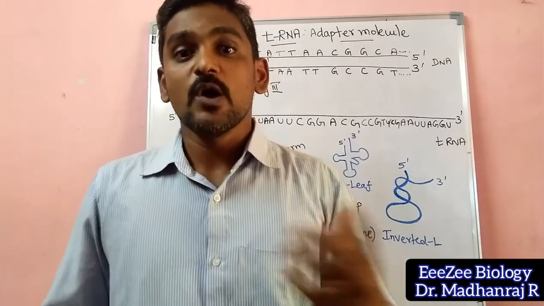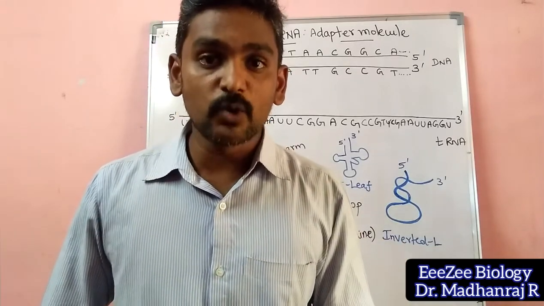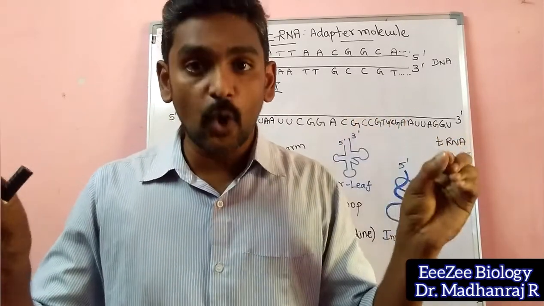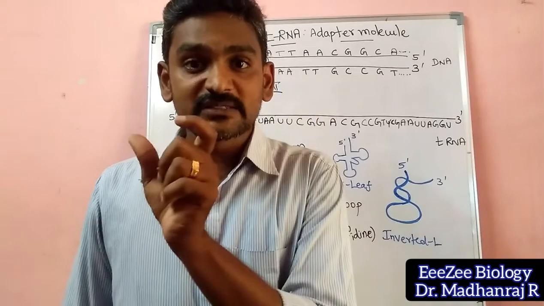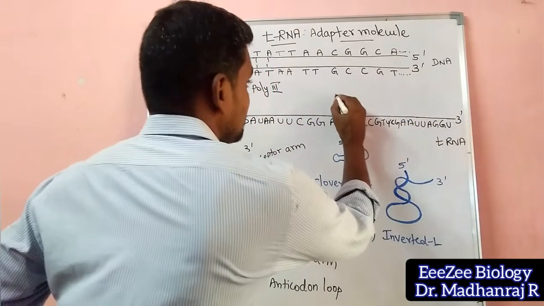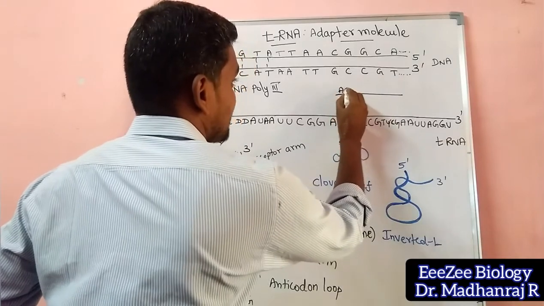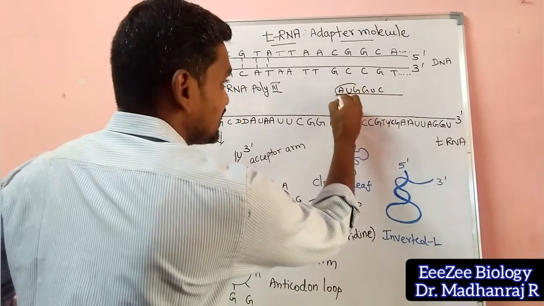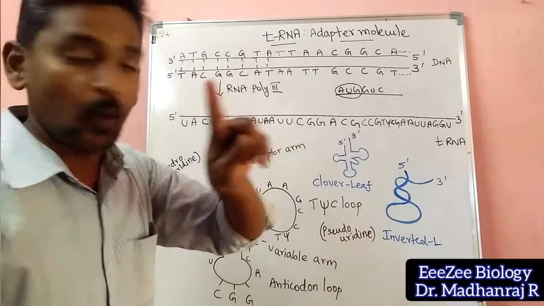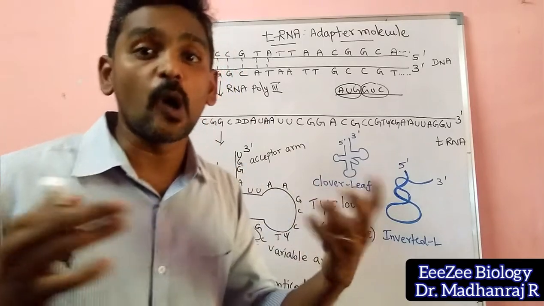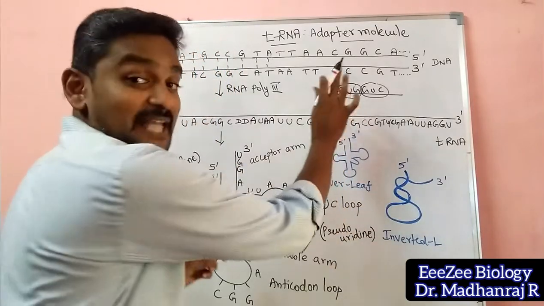As you all know, in the previous session I told you about the mRNA structure, the codon, and the genetic code. Three bases together form a single codon. Imagine the mRNA, for example, A, U, G, G, U, C, like that; codons will be there. These three will form one codon, the next three will be the second codon, and it will go on like this. So imagine this as mRNA.